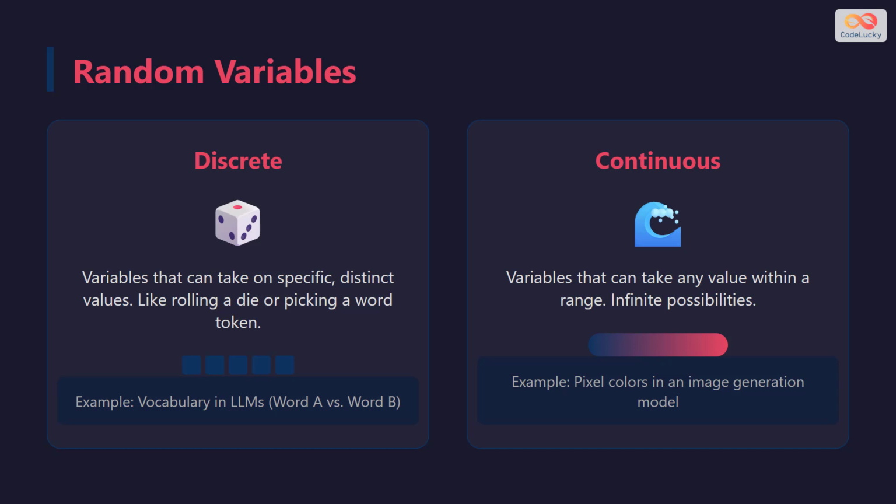At the core of this are random variables. Think of them as containers for uncertain values. We have discrete variables, which have specific, separate values. A good example is a large language model predicting the next word. It has to choose from a fixed list of words in its vocabulary. Then we have continuous variables, which can be any value within a range, like the precise intensity of a pixel in a generated image.